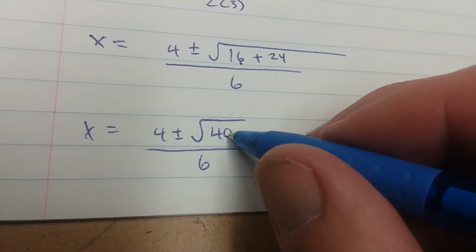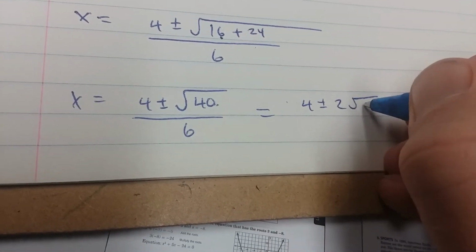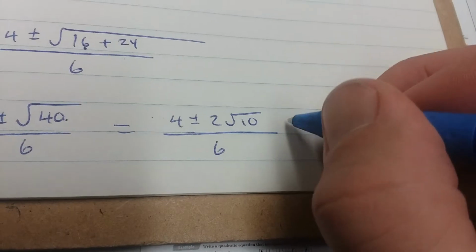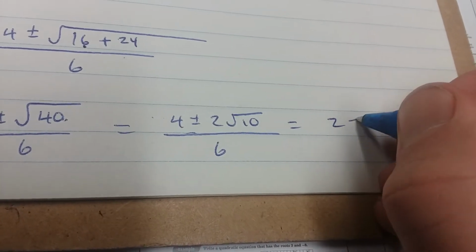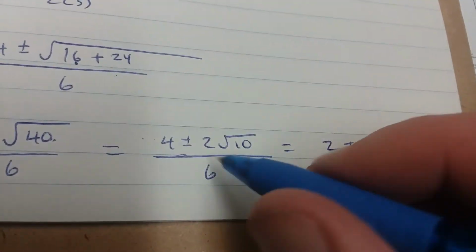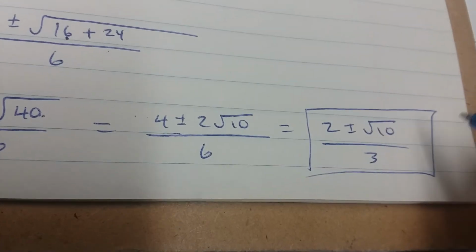Okay, 40 is 4 times 10, so we can factor out a 2. So that is the same thing as 2 plus or minus the square root of 10 over 3, because we can divide everything by a 2 here. And that's your final answer.